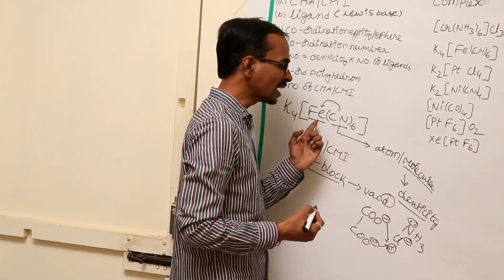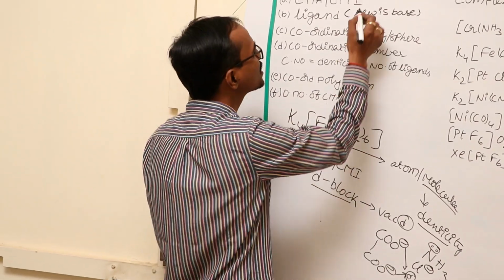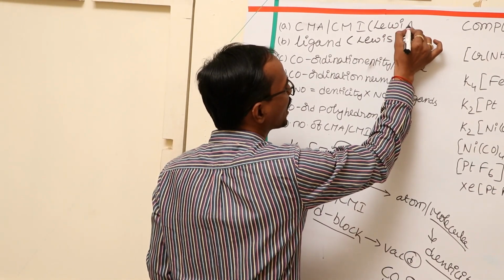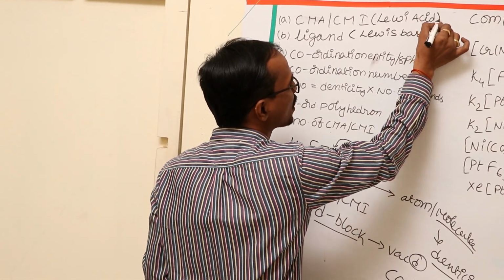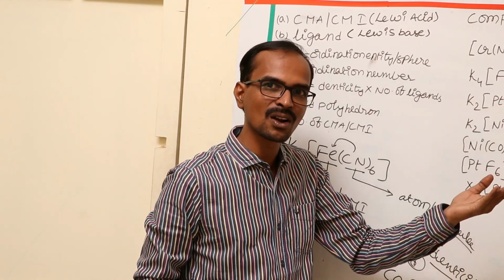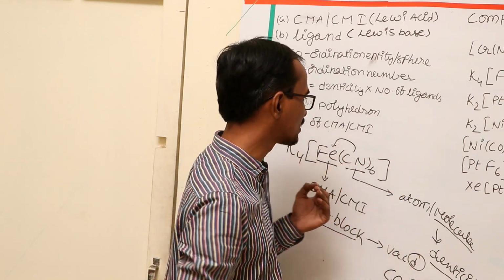As the central metal atom accepts the electrons from the ligand, it is considered a Lewis acid. Electron pair donors are called bases, and acceptors are called acids.